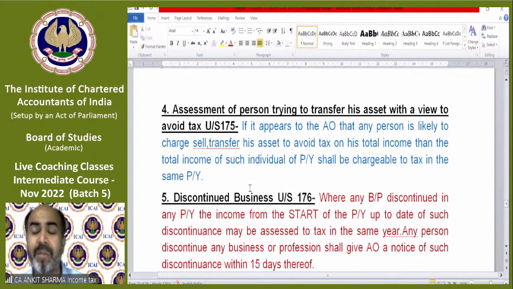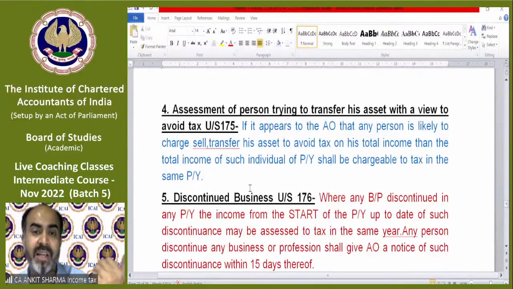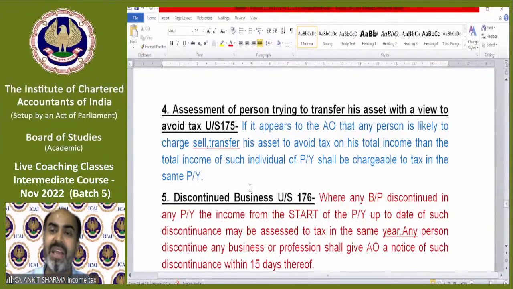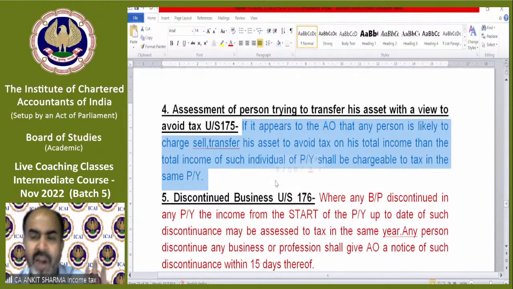So in that case, if the department feels that somebody is selling all his assets, then why is he selling all the assets? Whenever I sell my property, the department will get the information from the registrar office that Mr. A sold all his land, all his property. If I'm closing the bank account, the department will come to know. So in that case, if the department thinks that somebody is trying to sell all his assets and the reason is to avoid tax, then the department will stop him from selling all properties and ask him to pay tax in the same year first. Then he will be allowed to shift to any other place. So this is a very practical case. There is no hard and fast rule.